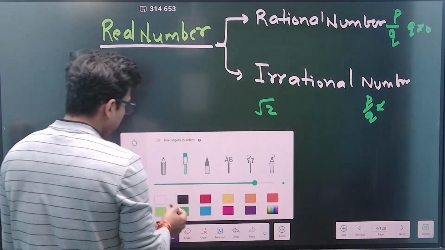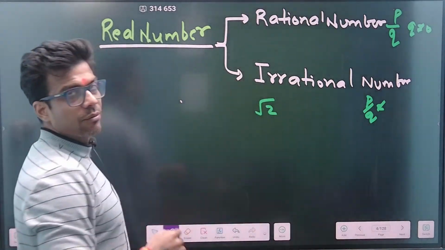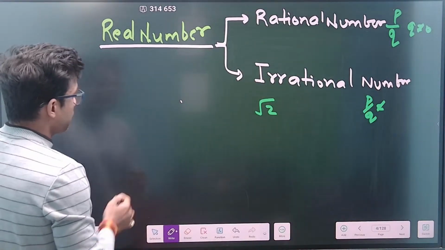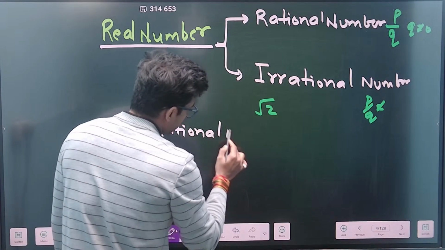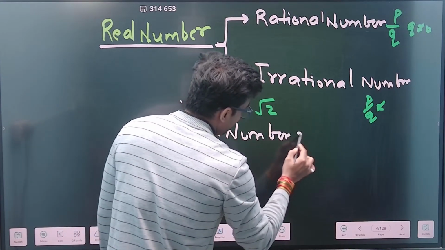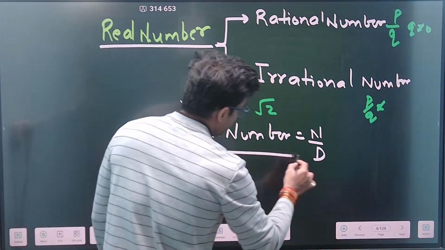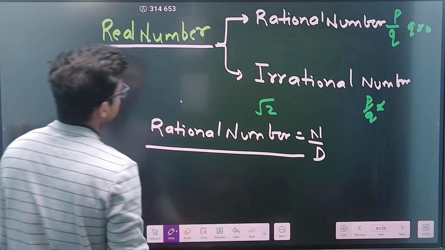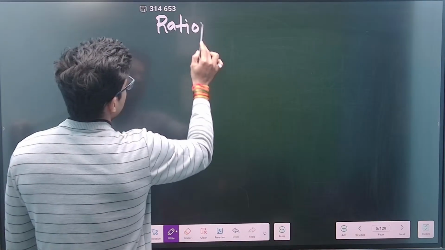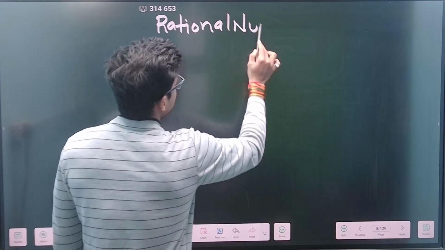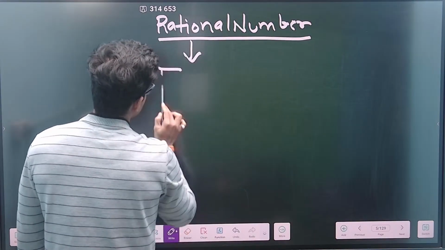As we all know, there is not much importance of the irrational number part. The importance comes from the rational number, because rational number includes p by q, which is a numerator and a denominator. So here comes the part of fractions. If I talk about rational numbers, in rational numbers I need to study the fractions. So basically, what is a fraction?